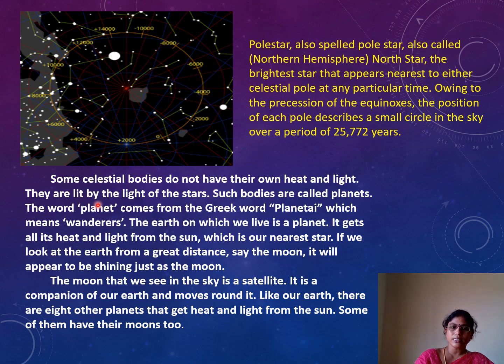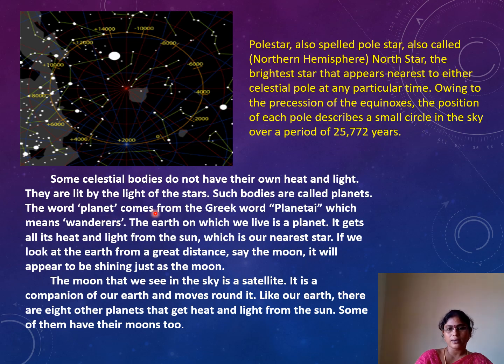Some celestial bodies do not have their own heat and light like the sun. They are lit by the light of the stars. Which ones? Like moon and planets. For example, our earth has no light of its own, so we get light from the sun. Such bodies, which depend on stars for light, are called planets.